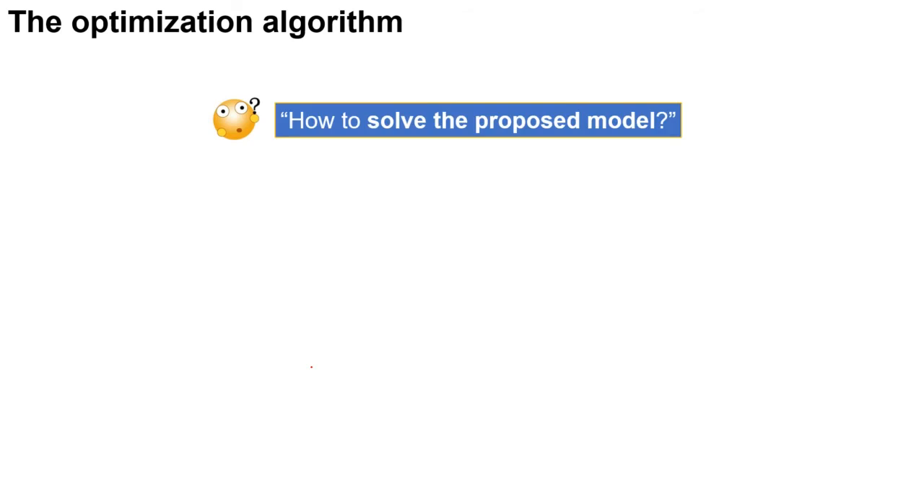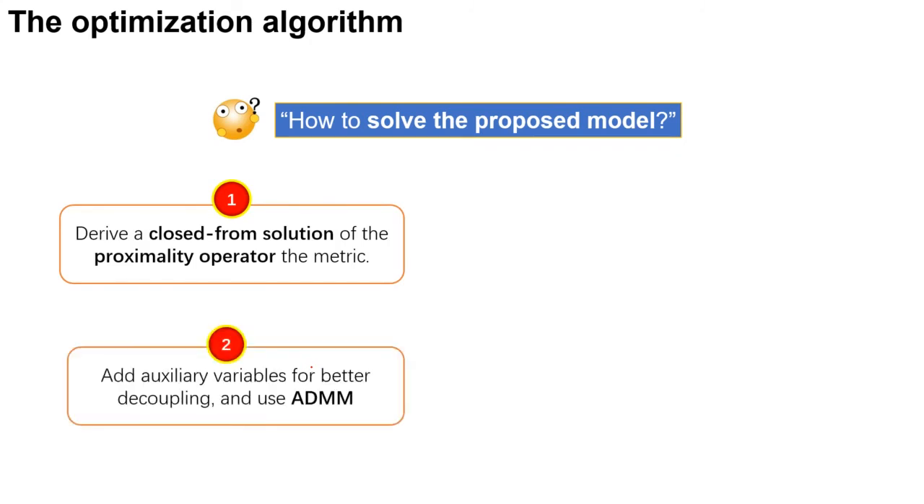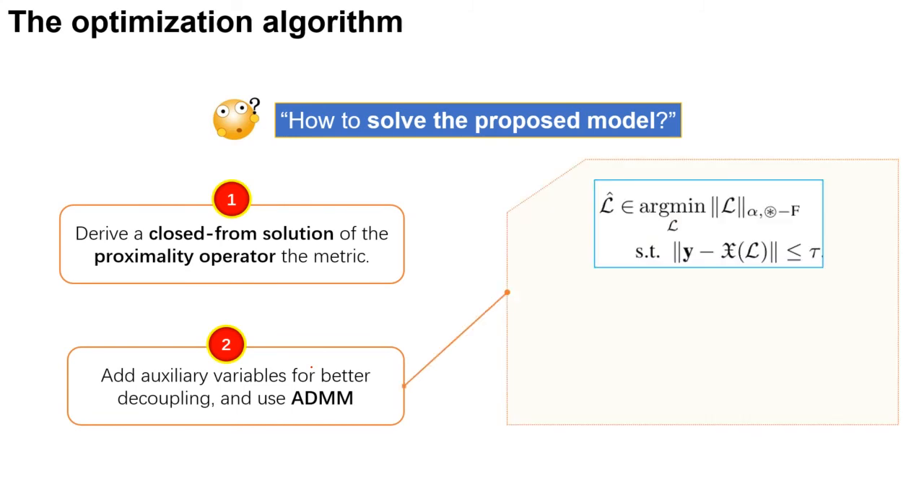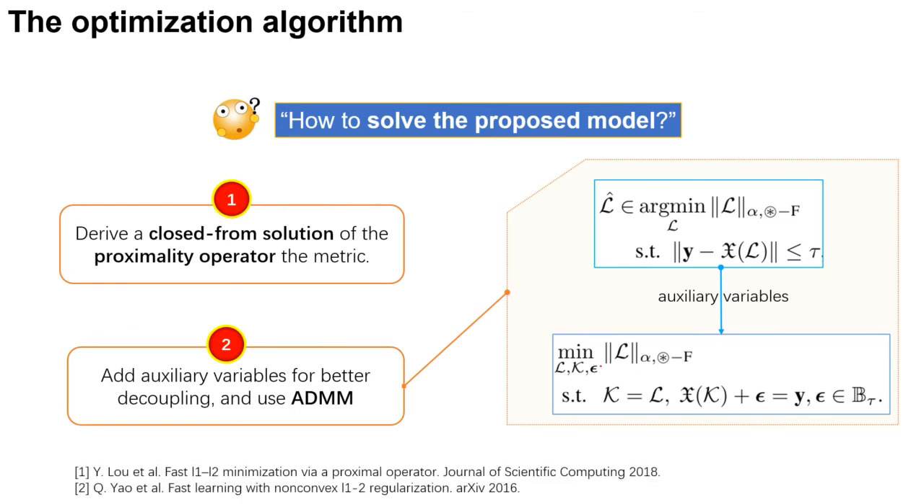Another question is how to solve the proposed model. We first derive a closed form solution with the proximal operator of the metric, and then add auxiliary variables for better decoupling and use ADMM. Specifically, the original problem is transformed to its equivalent form by adding auxiliary variables k and epsilon, and then solved with ADMM.